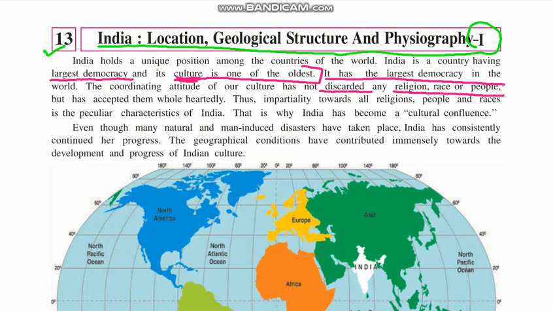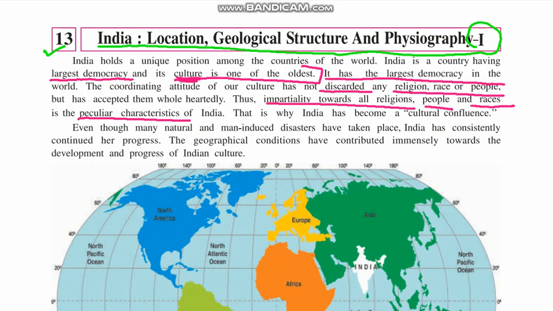Thus impartiality towards all religion, people and race is a peculiar characteristic of India. See, India is impartial towards all religions, means all religions are considered the same, equal. Even all the people and races are considered the same. This is one of the peculiar, means very special, very important, very unique features of India.